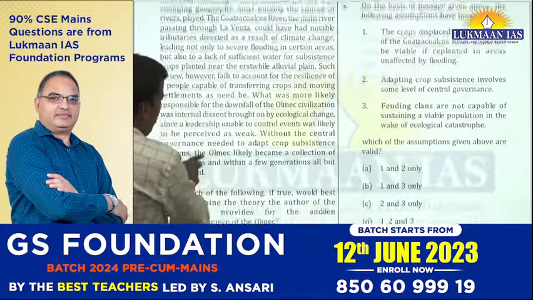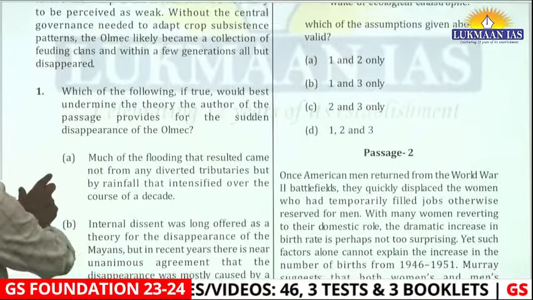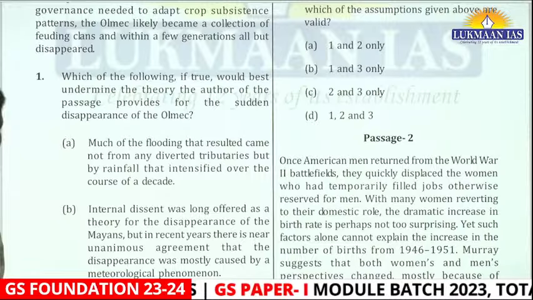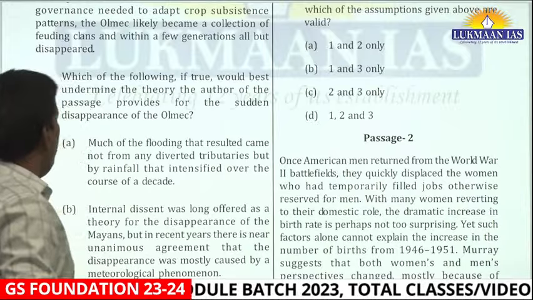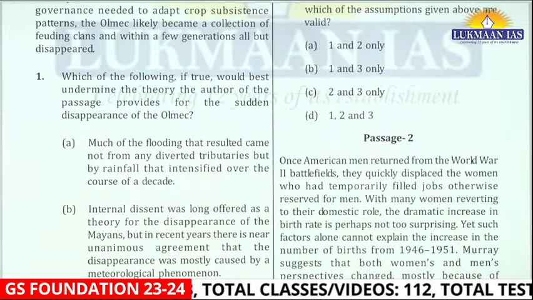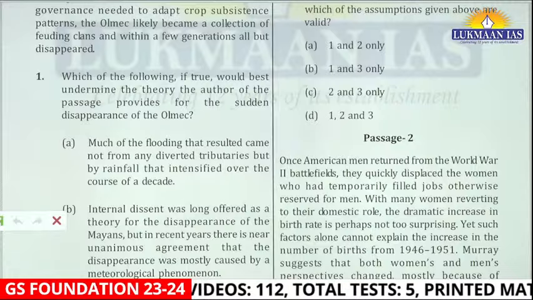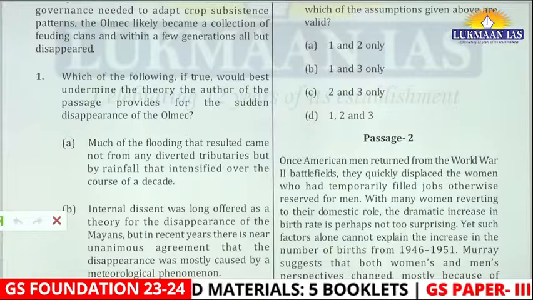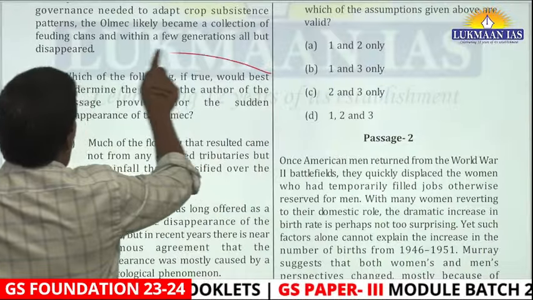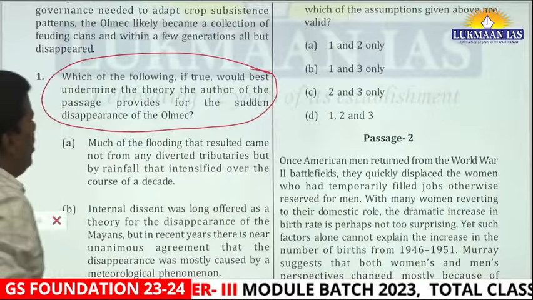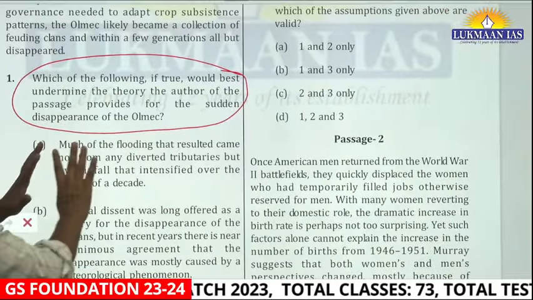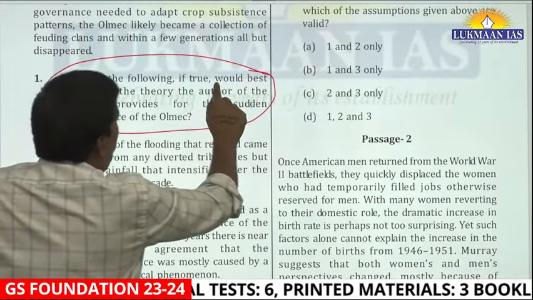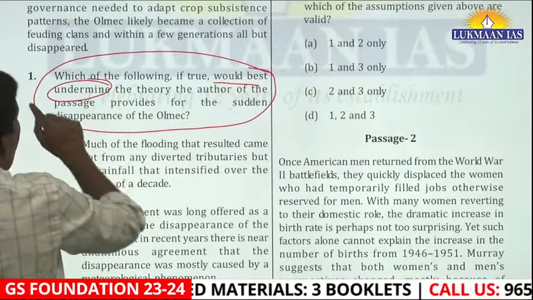Solving question. Now what they are trying to say: which of the following, if true, would best undermine the theory the author of the passage provides for the sudden disappearance of the Olmec, this civilization, right? Generally, when you practice, suppose somebody reads this question the first time, then to understand this is going to be difficult. But in aptitude exams, such questions are asked very often. So what they are saying, if one of these options is true, which of these would undermine is the keyword here, undermine the theory of the author.